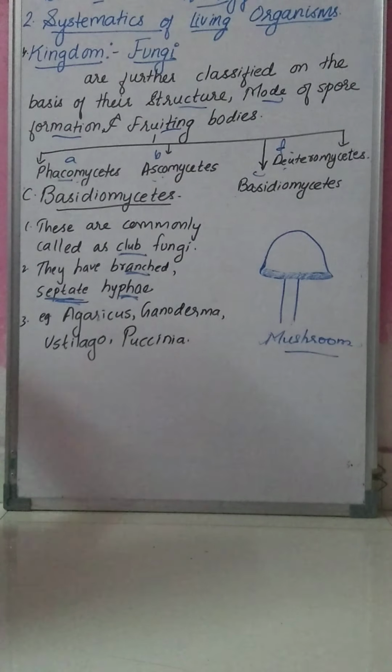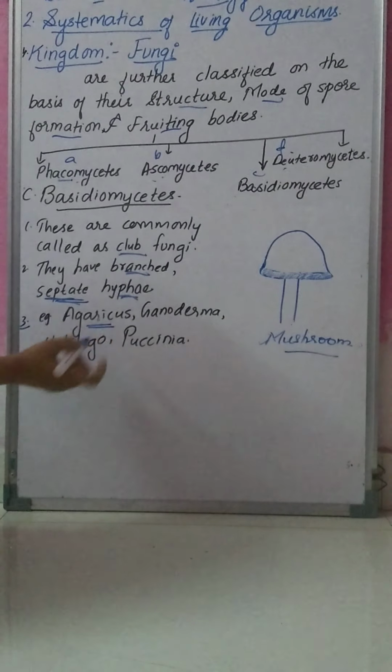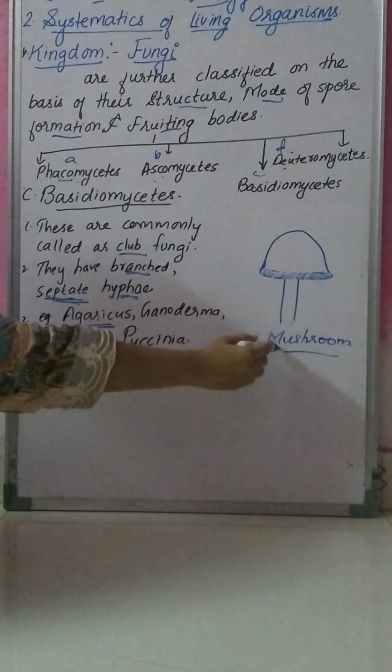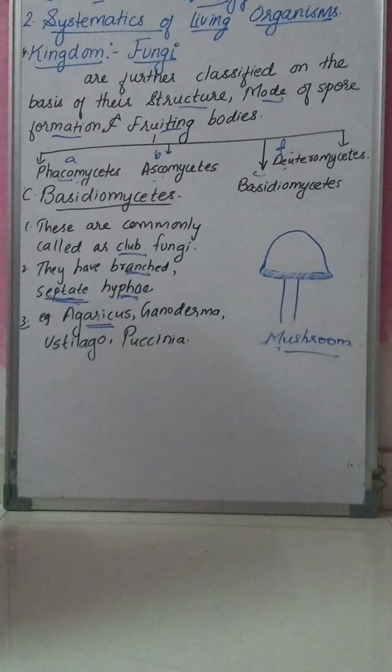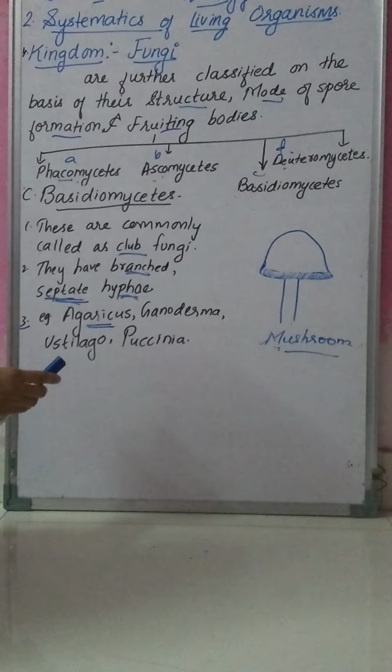Then examples of Basidiomycetes are Agaricus. Agaricus means mushroom, which we generally have as a veg meat. It is called veg meat because it is a good source of protein and is without carbohydrates, so a diabetes patient can have mushroom.